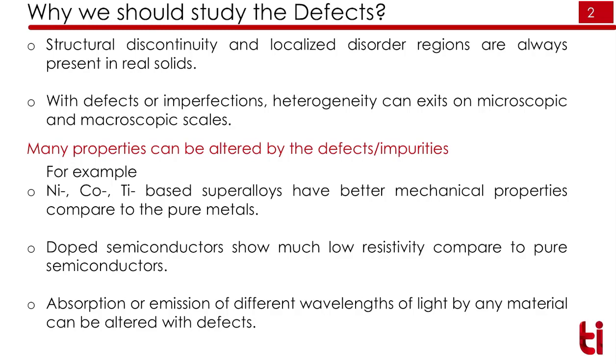If we have an intrinsic semiconductor and we dope that semiconductor with either boron or phosphorus, we can change the conductivity of the sample, and this boron or phosphorus we can call defects or impurities in the semiconductor. Similarly, if we have a metal which shows optical properties, we can change the properties by incorporation of defects.